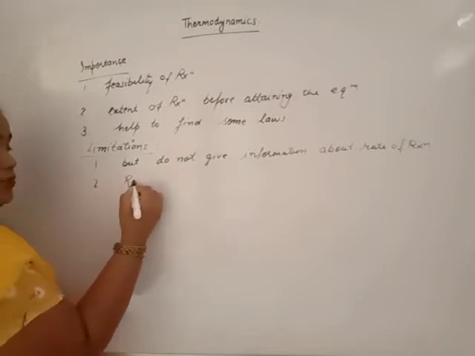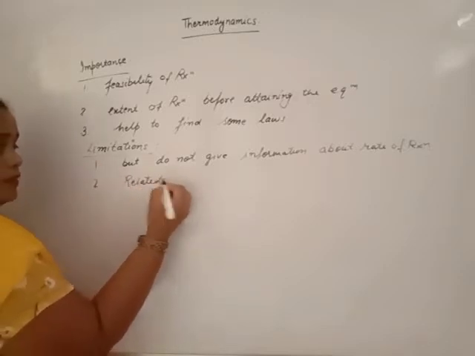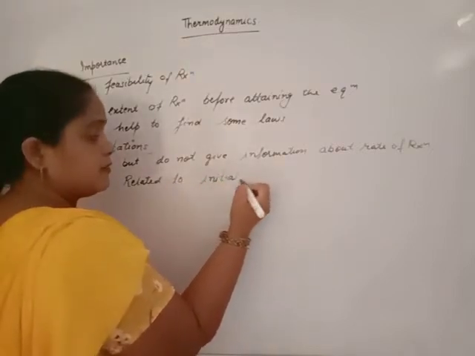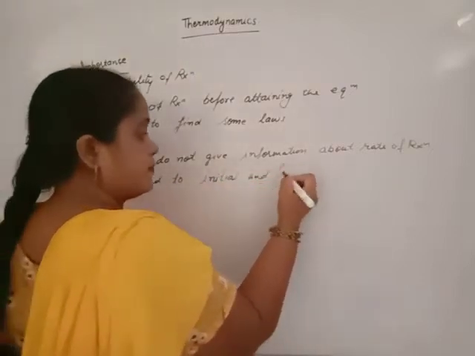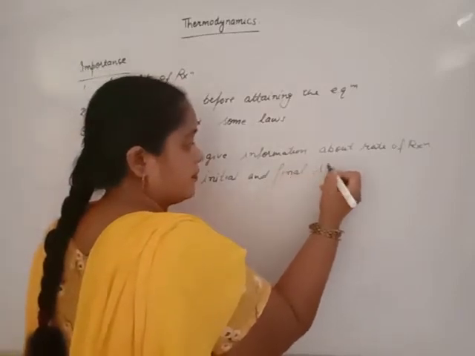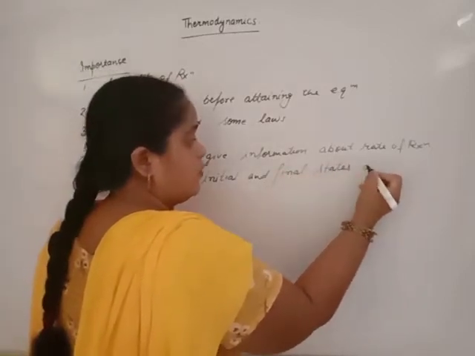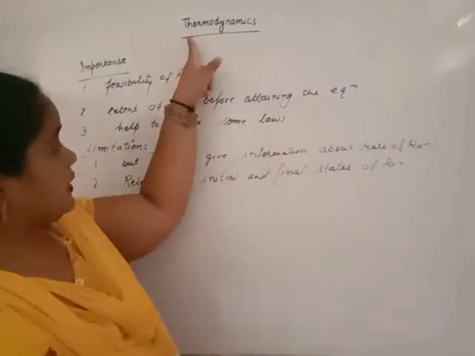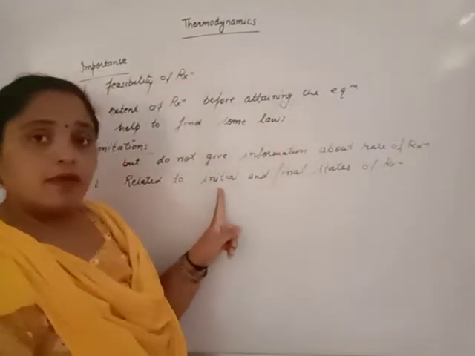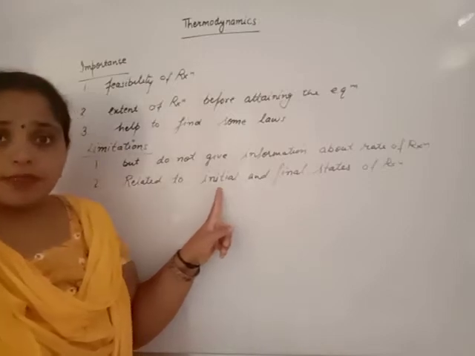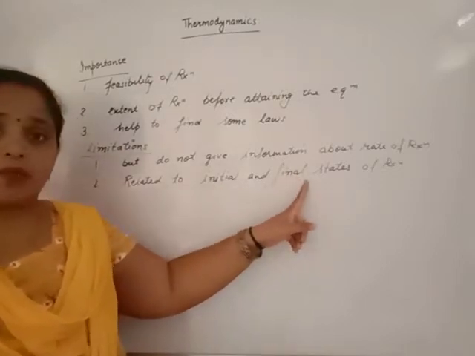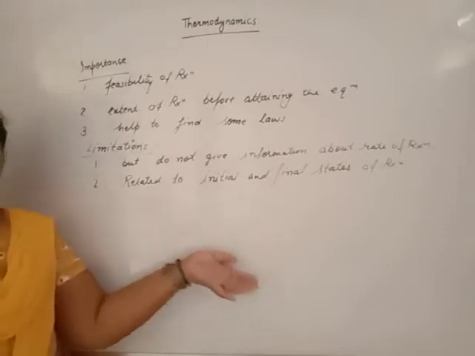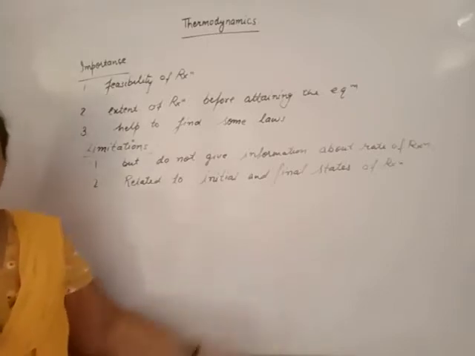Thermodynamics relates to the initial and final state of the reaction. That means thermodynamics relates to the properties of reactant and product only, but it does not relate how these properties will change from reactant to product.